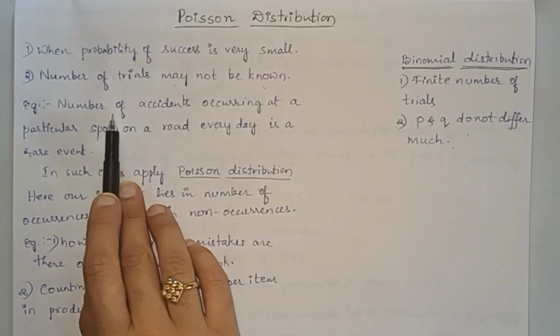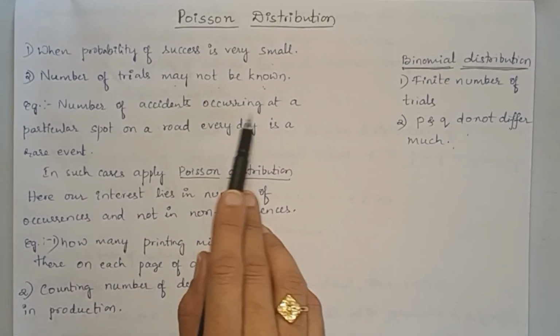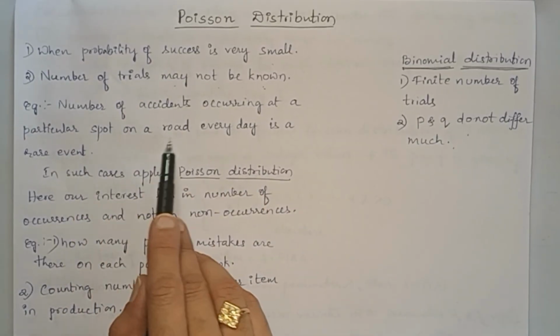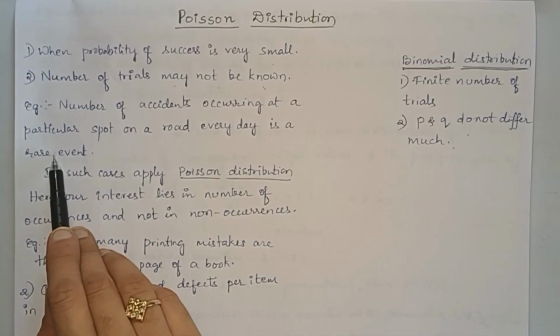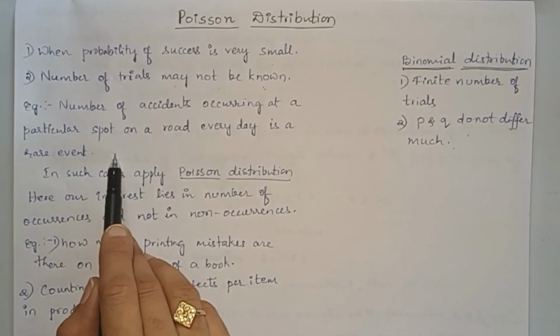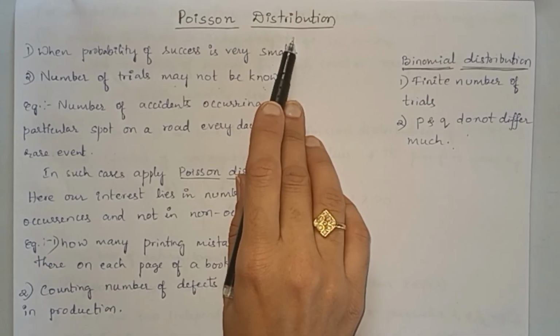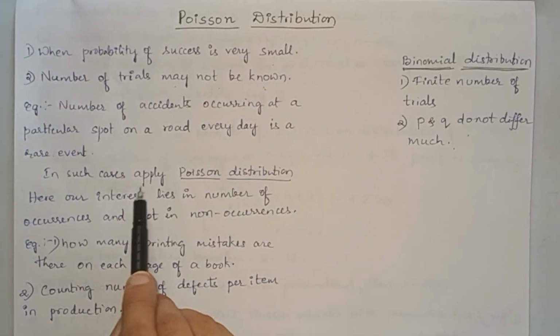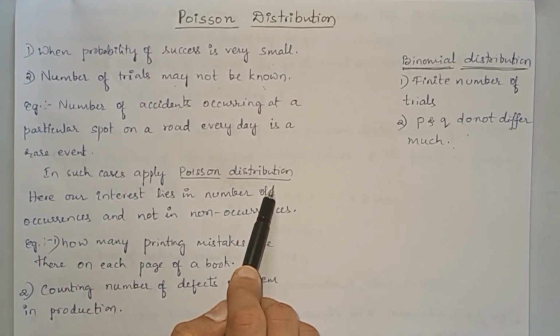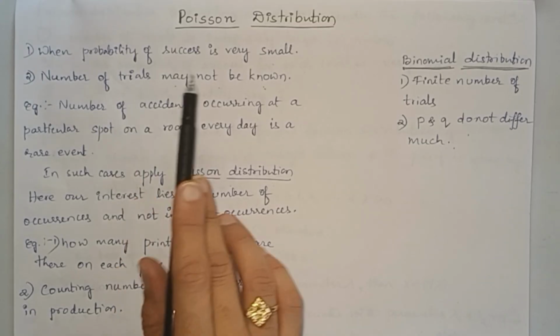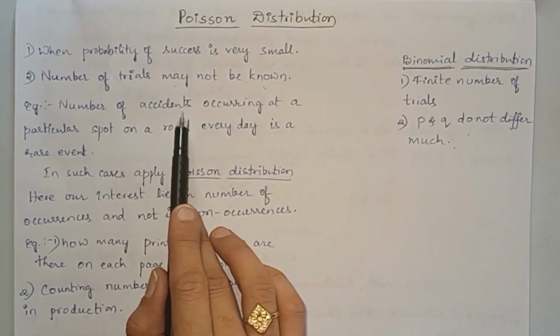For example, the number of accidents occurring at a particular spot on a road every day is a rare event. It's an example of a random experiment where the distribution to be applied is Poisson, because we don't know the particular count of accidents.